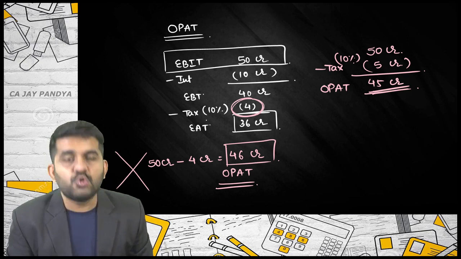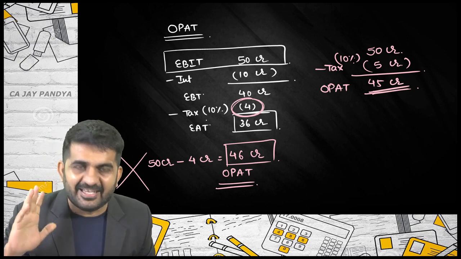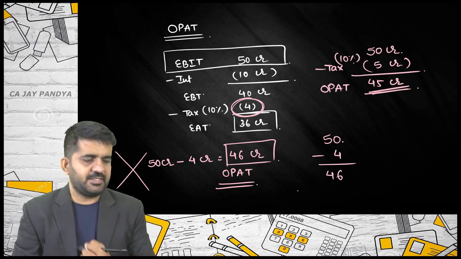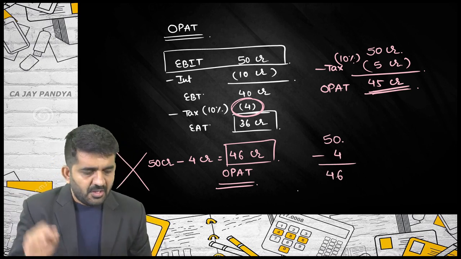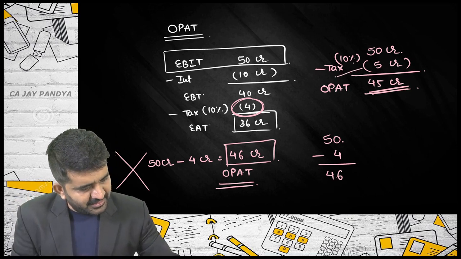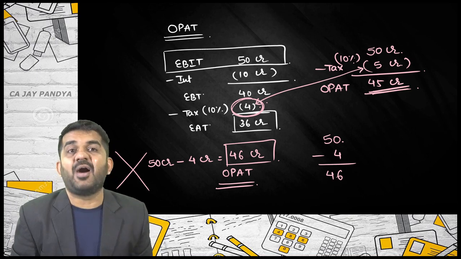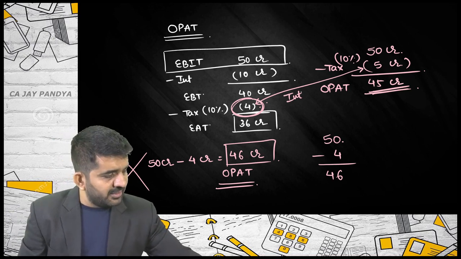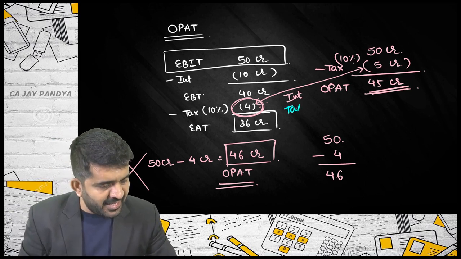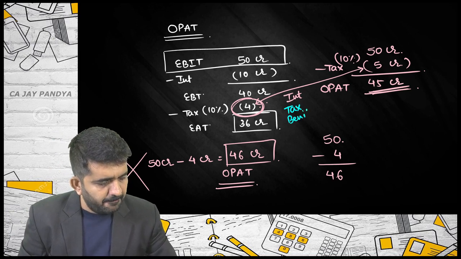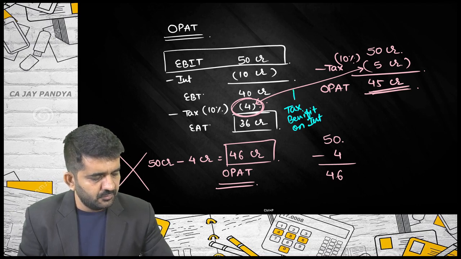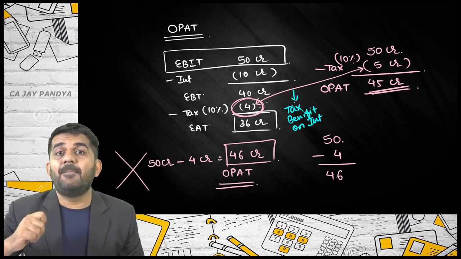Sir, the tax actually paid is 4 crore. I absolutely agree. So what you should do is 50 minus 4 is 46. That's correct. But believe me, the tax is 4 and not 5. The reason is interest. And believe me, the reason is not interest. It is a tax benefit on interest. What is the reason? Tax benefit on interest.